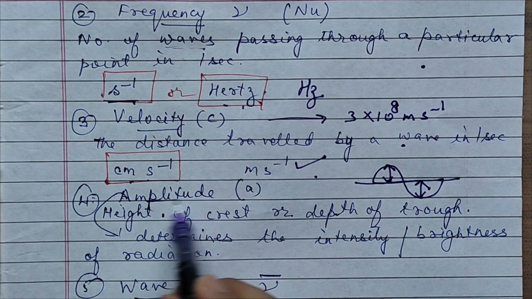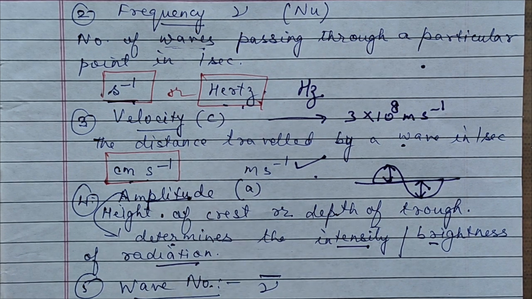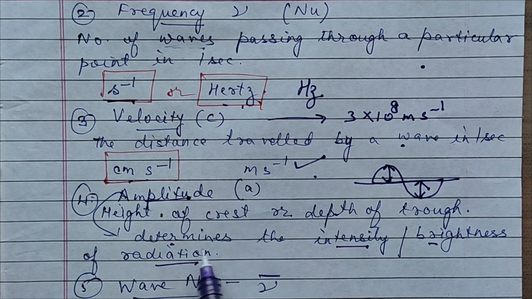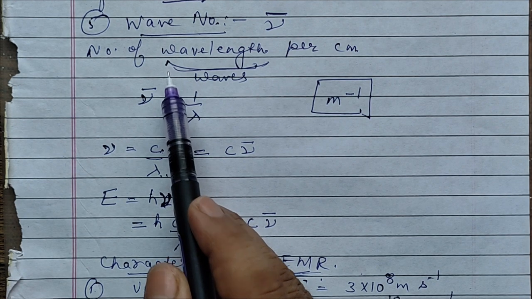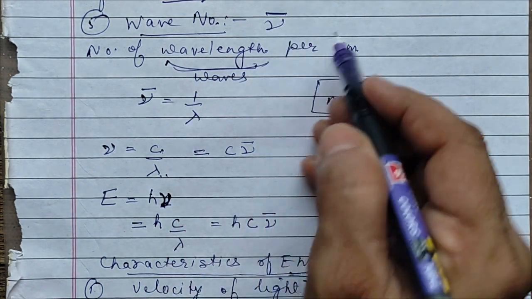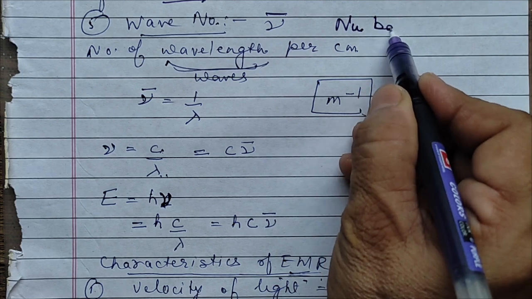And the amplitude of a wave determines the intensity of the radiation. This is very, very important, children. In MCQs also this can be asked. Amplitude determines the intensity or brightness of the radiation. Got it? The next wave characteristic is wave number, and we represent it as nu bar.